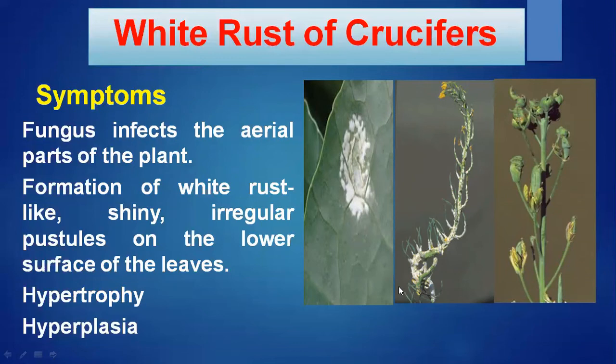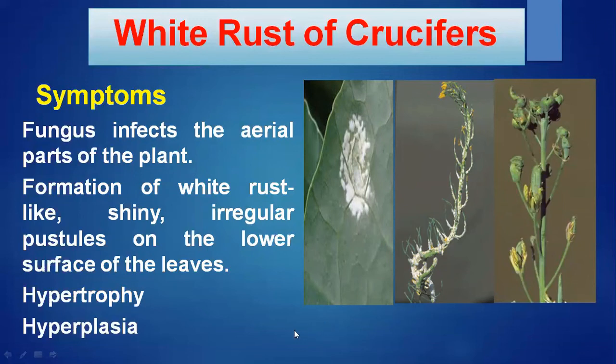And hyperplasia is an increase in cell number. When there is an increase in the cell number, it results in gall formation. So here you can see gall formation. These are the infected flowers, where you can see the formation of thick fleshy structures in the floral regions. This is known as hyperplasia, or nothing but gall formation.